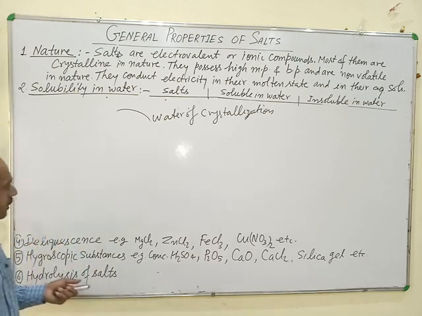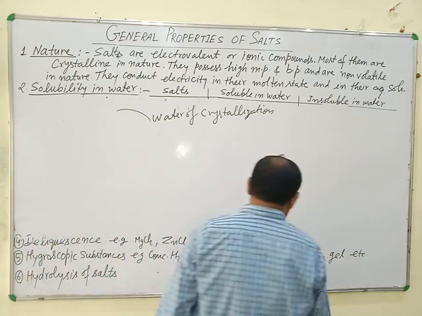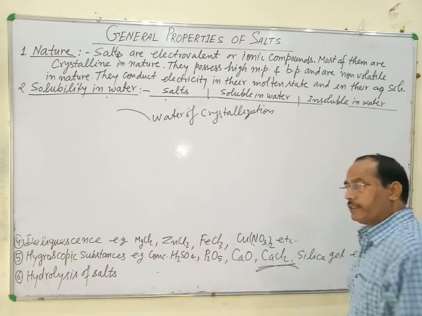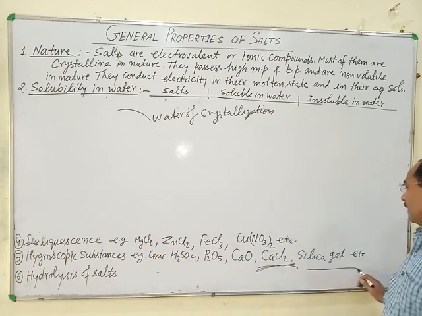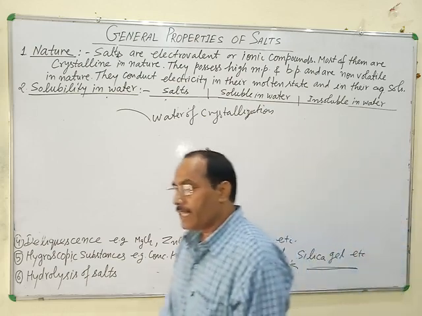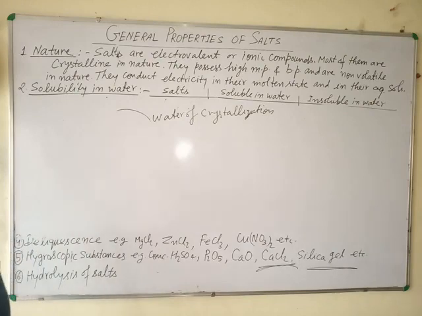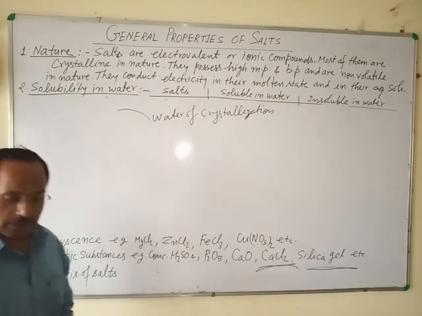They are also known as desiccating substances because of their use in desiccators. For example, anhydrous calcium chloride and silica gel are generally used in desiccators. So they are commonly known as desiccating substances. So hygroscopic substances are also known as desiccating substances.